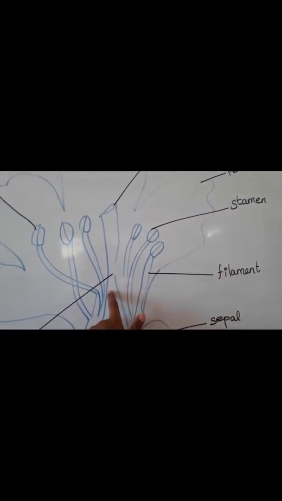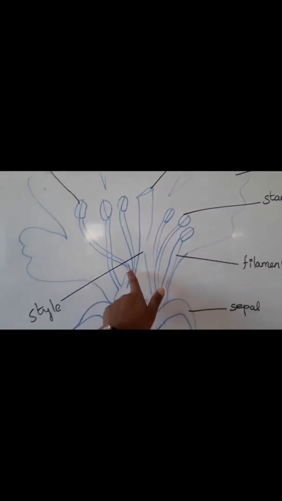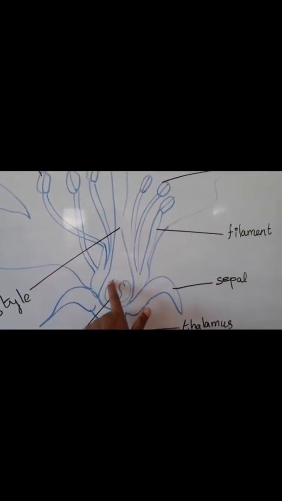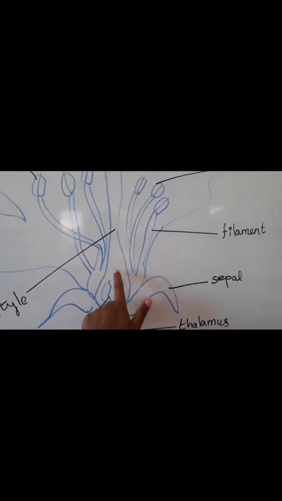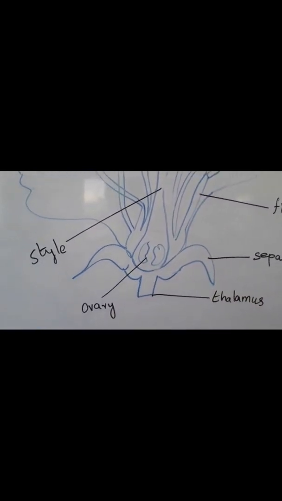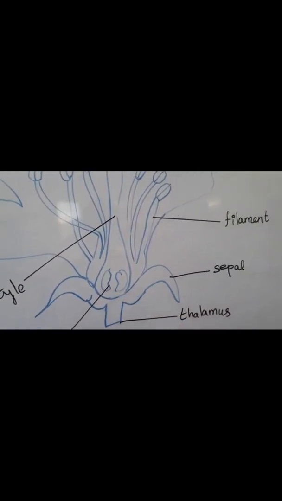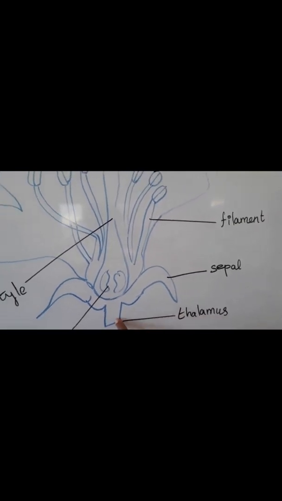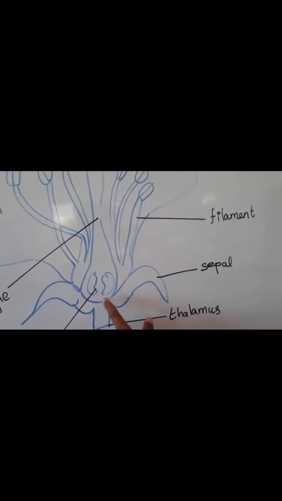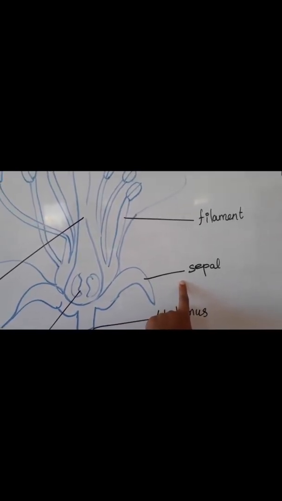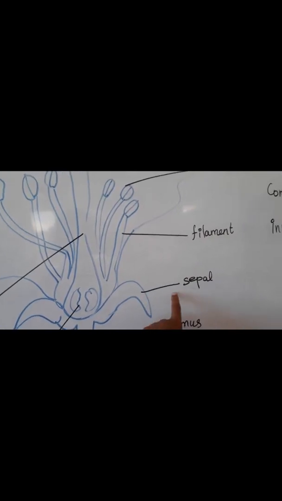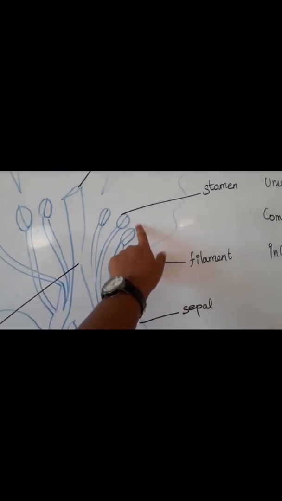In the straight line, the inner part of the stigma is called the style. Then the inner part in this region is called the ovary. The stem is called the thalamus. And this part is called sepals. This is called petals, and this is called sepals. The green is called sepals. The red is called petals.